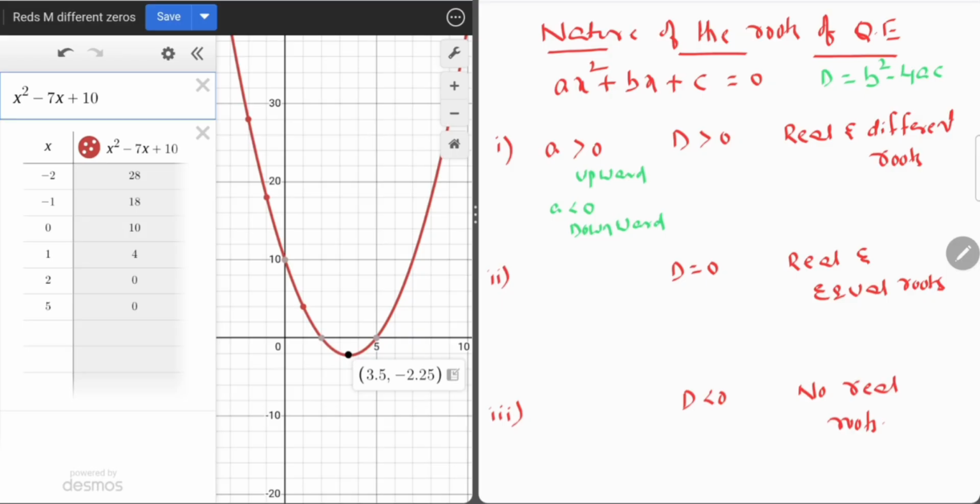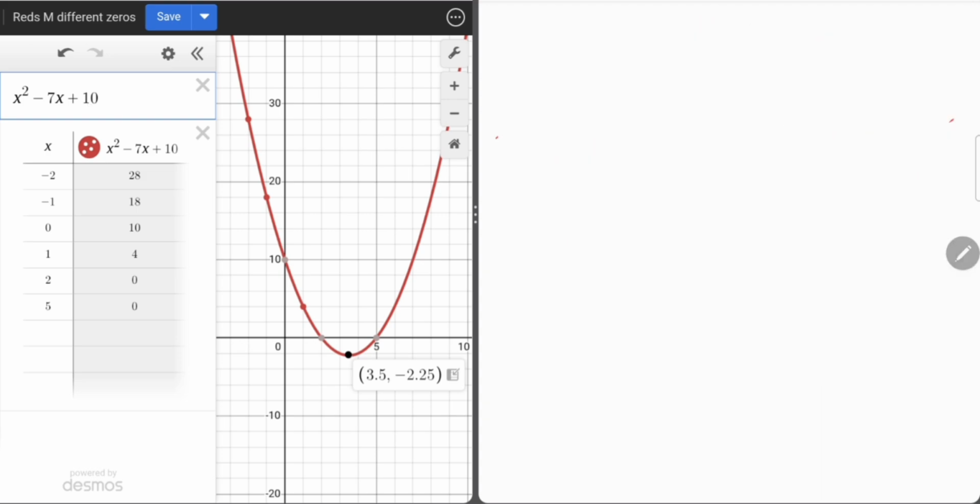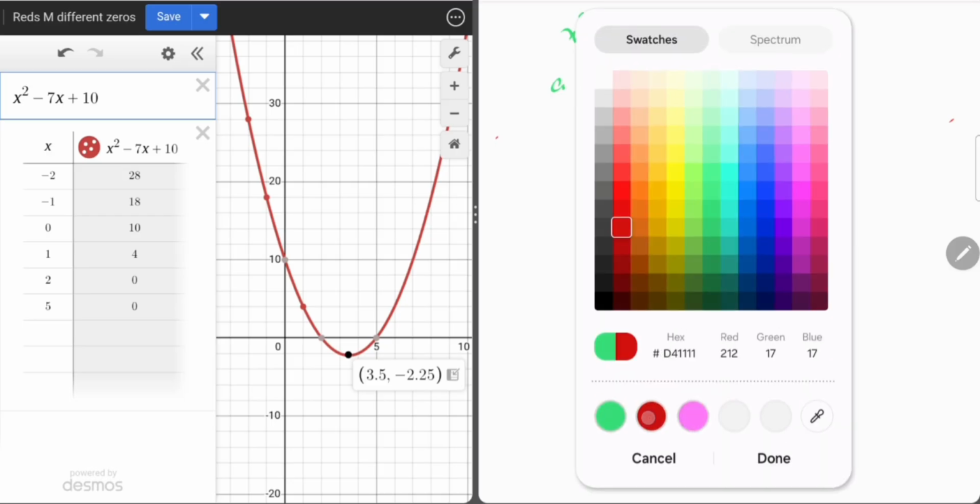Now ax square plus bx plus c. Now we are taking an equation x square minus 7x plus 10. What is the a value here? 1. b value is minus 7. c is equal to 10. Okay.